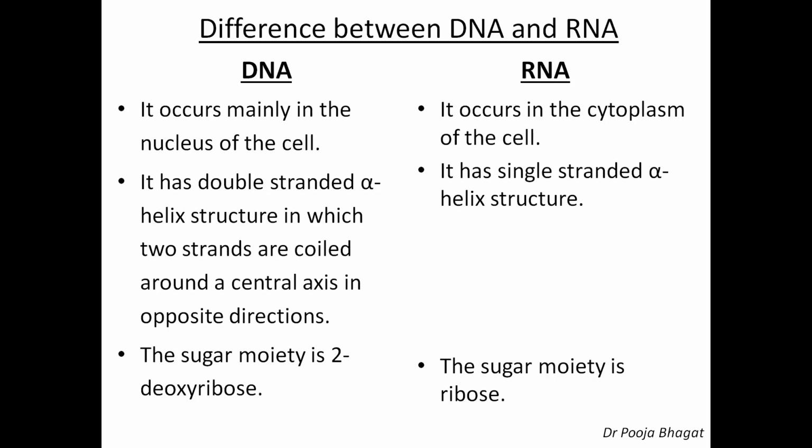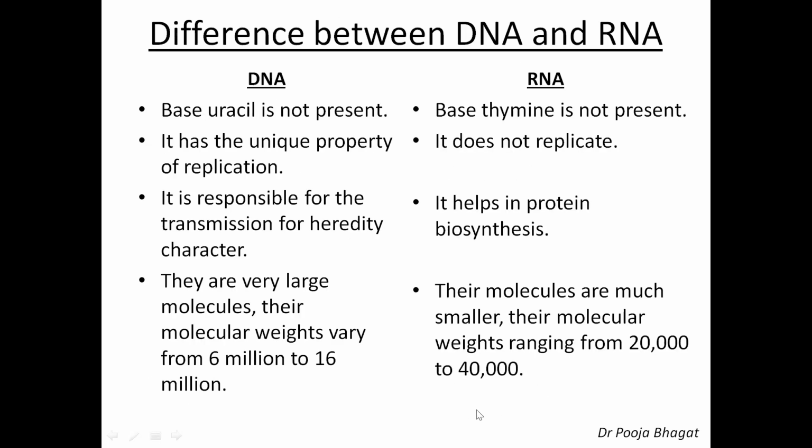Now the main differences between DNA and RNA. DNA occurs mainly in the nucleus of the cell, while RNA occurs in the cytoplasm. DNA has a double-stranded alpha helix structure in which two strands are coiled around a central axis in opposite directions, while RNA has a single-stranded structure. In DNA, the sugar moiety is 2-deoxyribose, while in RNA, the sugar moiety is ribose. In RNA the base thymine is not present, and in DNA the base uracil is not present.